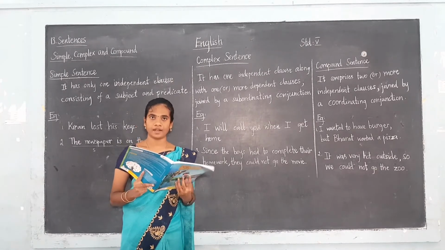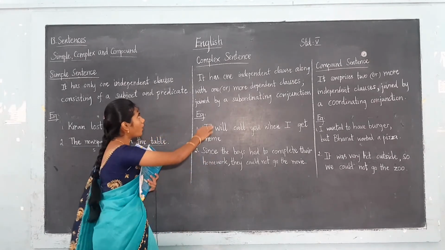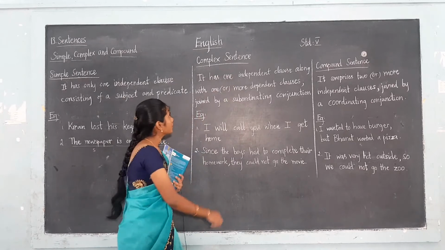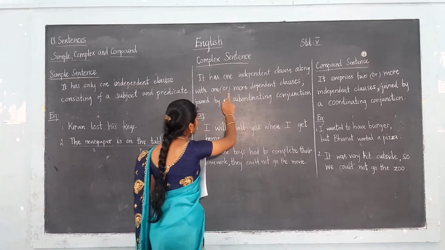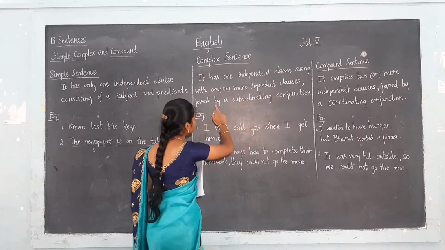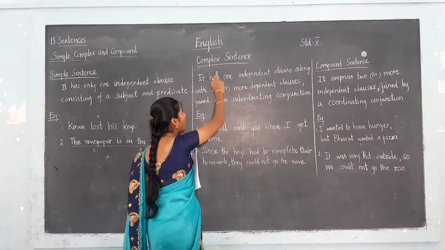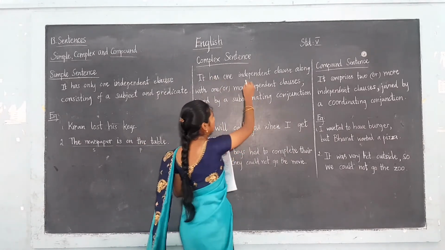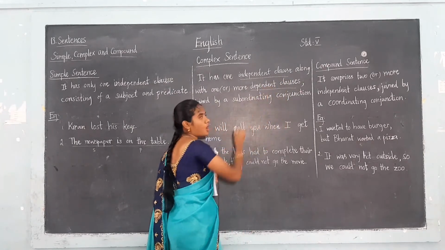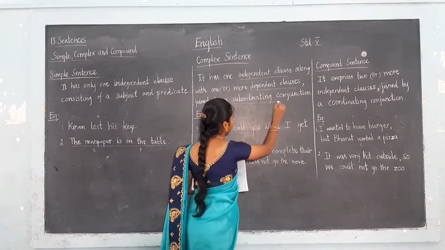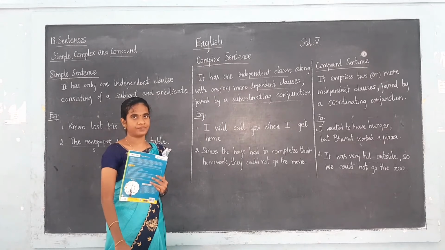Students, are you clear with the simple sentences? Now let's move on to the complex sentence. It has one independent clause along with one or more dependent clauses joined by a subordinating conjunction. So in complex sentences we have an independent clause and a dependent clause. These two clauses are joined by the subordinating conjunction. It is known as a complex sentence.